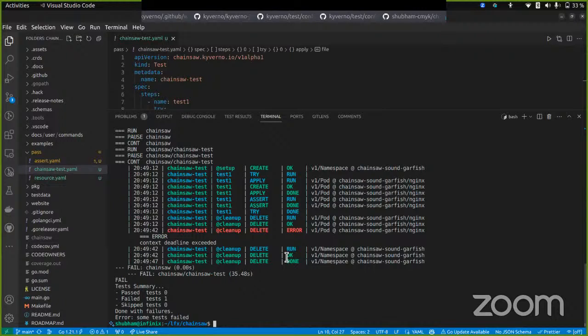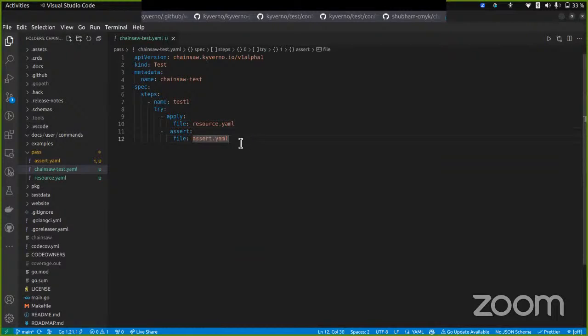Okay, there seems to be a timeout error. The timeout of the context seems to be pretty low, but we see the apply happen, and we are able to create the resource and assert the resource. But after that, in deletion, there has been a timeout error. It took a pretty long time to be deleted. Let's see what we can do over here.